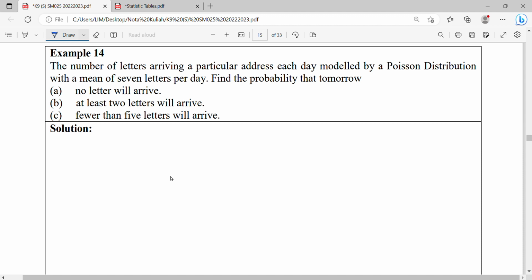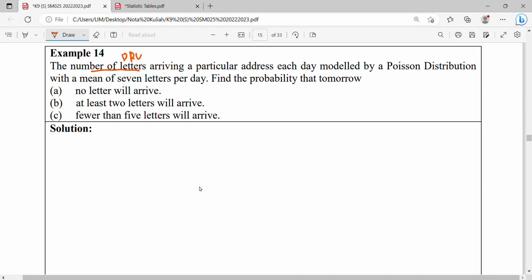So when you read the questions, they say the number of letters, discrete, correct? Discrete, the number of letters is a discrete random variable. Kalau tengok quantity tu jenis discrete. So discrete, you have two types of distribution, whether binomial or Poisson. Then you continue reading your sentence, whether it's talking about probability or about average. So if you're talking about average, it will be Poisson.